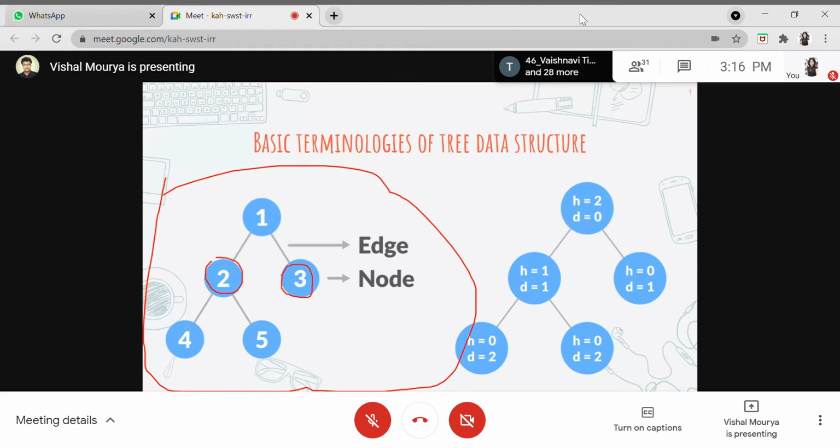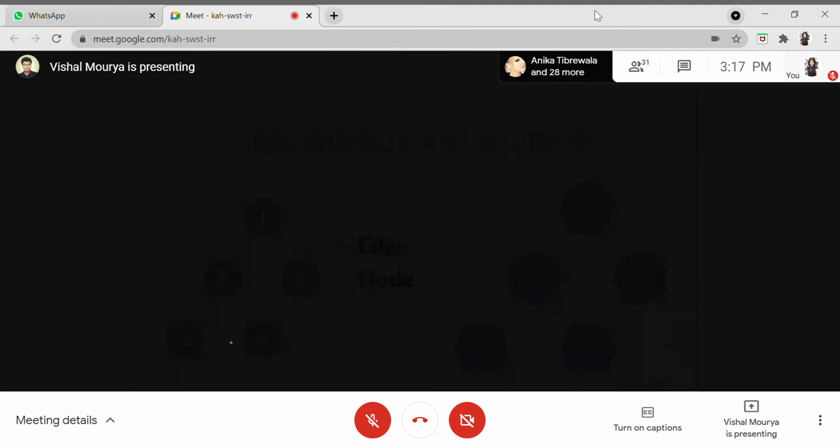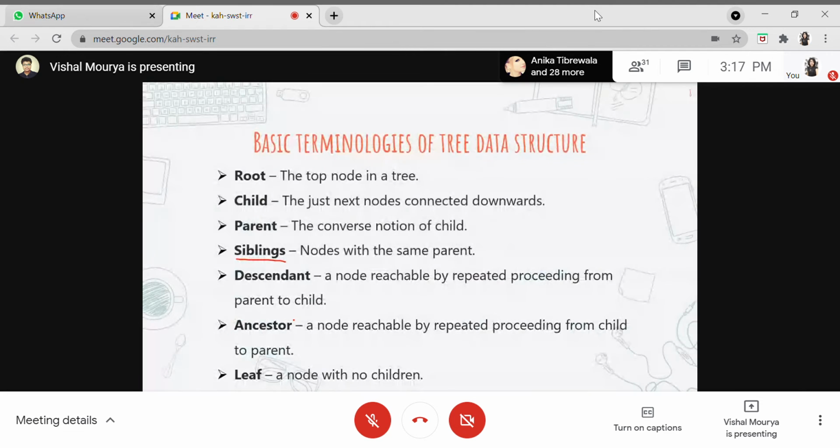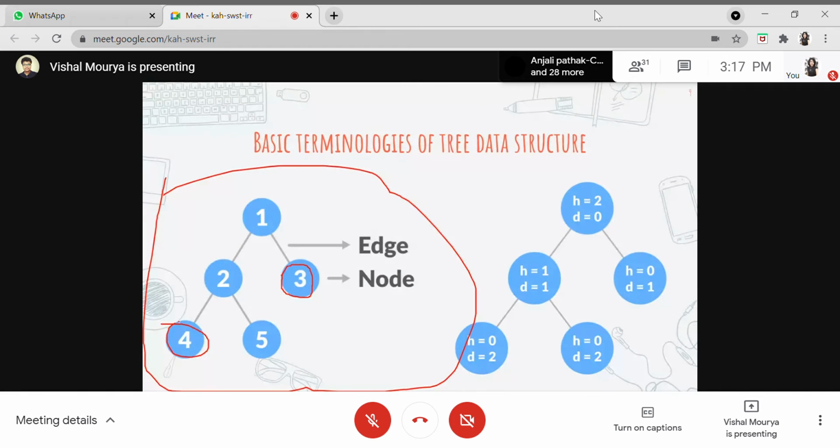If I ask about this node 4 and this node 3, can any one of you answer which node is the common parent of 4 and 3? Can you all just answer this question? One. Yeah, so that's right.